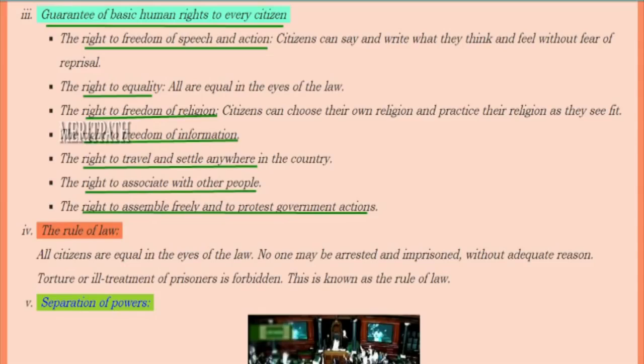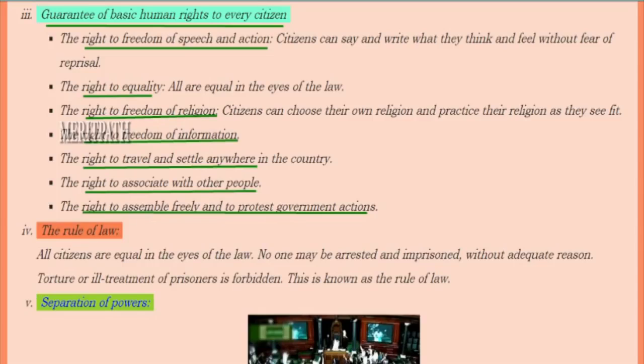Next is the guarantee of basic human rights to every citizen. What are the basic rights? The right to freedom of speech and action, so citizens can say and write what they think and feel without fear of reprisal. The right to equality, which means all are equal in the eyes of the law. The right to freedom of religion, which means citizens can choose their own religion and practice it as they see fit.